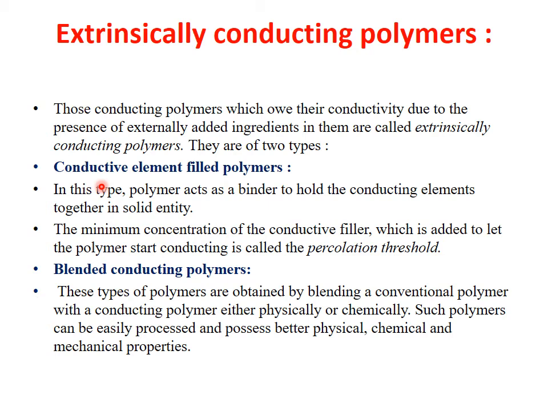First one, that is conductive element filled polymer. In this case, a polymer acts as a binder which holds the conducting elements together, by which we can increase the conductivity value. And the second type is a blended conducting polymer. This type of polymer is obtained by blending the conventional polymer with the conducting polymer. And this process can be done either physically or chemically. So such a polymer can be easily processed and it will have better physical, chemical and mechanical properties.